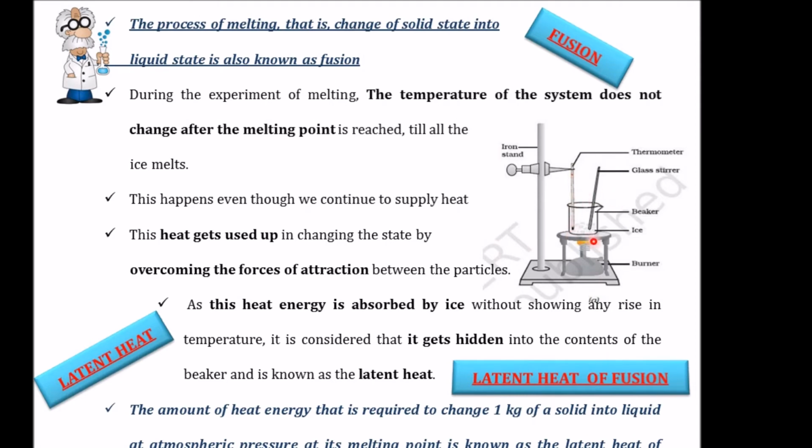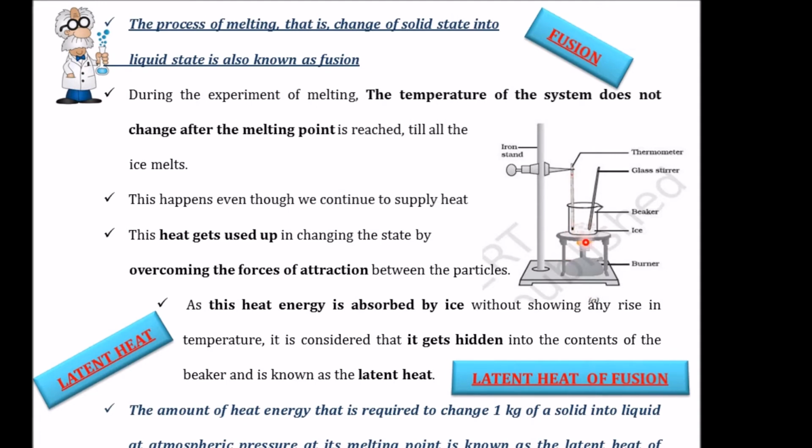That is, here we are supplying heat to this ice, and the ice starts changing into liquid. Now during this melting process, if you observe the thermometer, we could see that the temperature remains a constant. And when the ice completely converts to liquid, the temperature starts increasing. So during the process of melting, the temperature is a constant, even though we are applying a lot of heat. So where does the heat go?